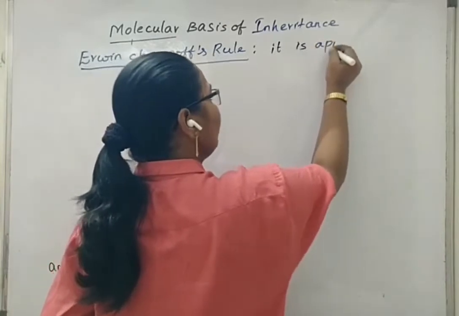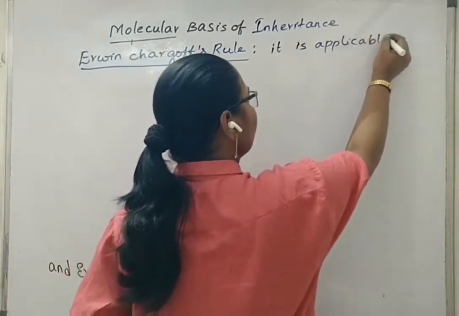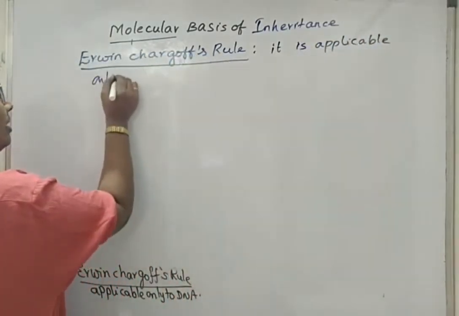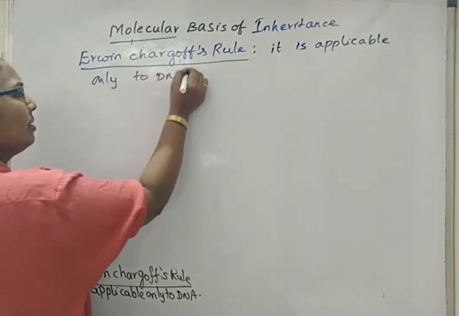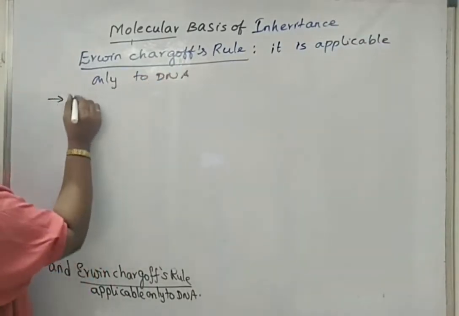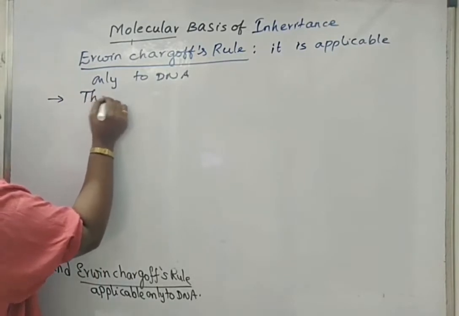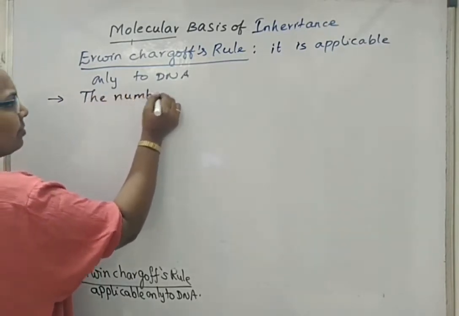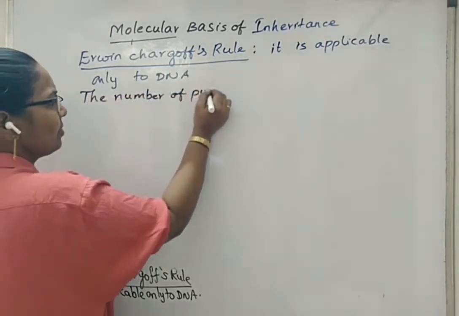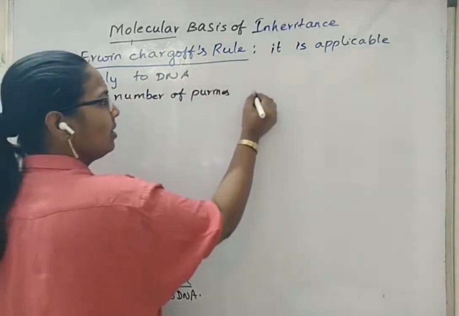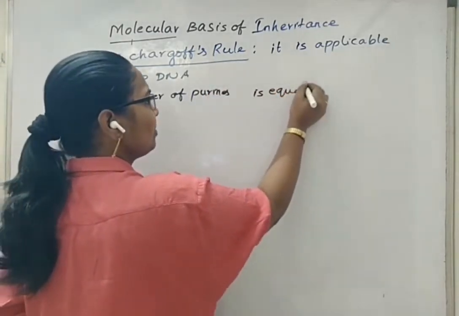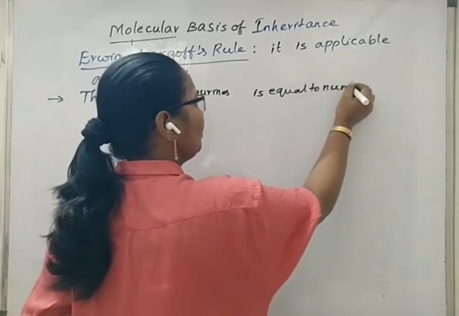It is applicable only to DNA. According to Chargaff, the number of purines is equal to the number of pyrimidines.